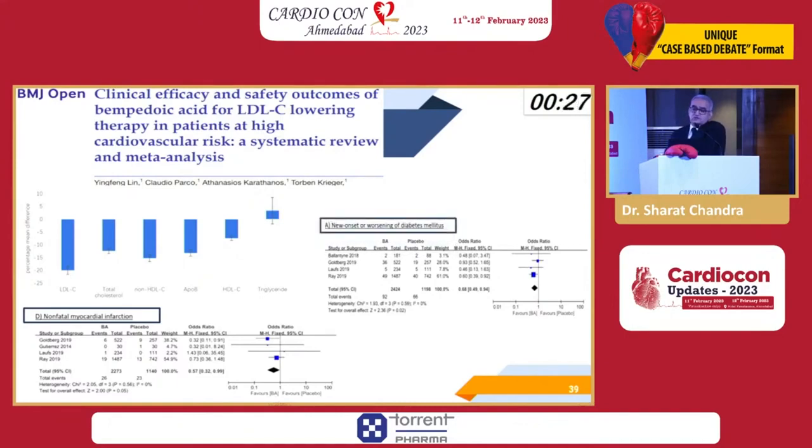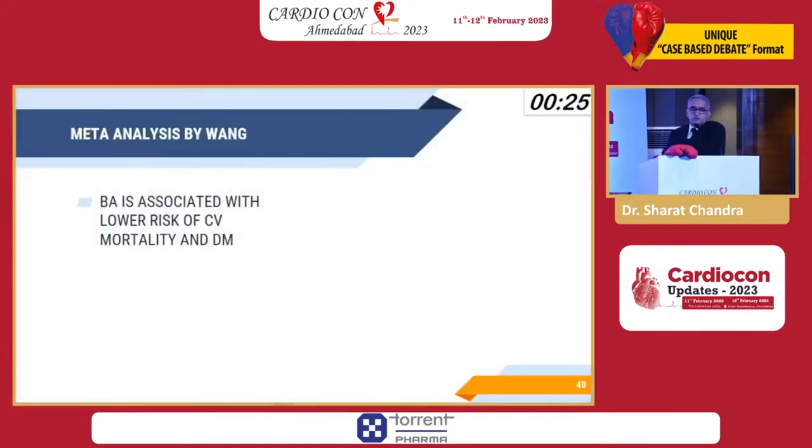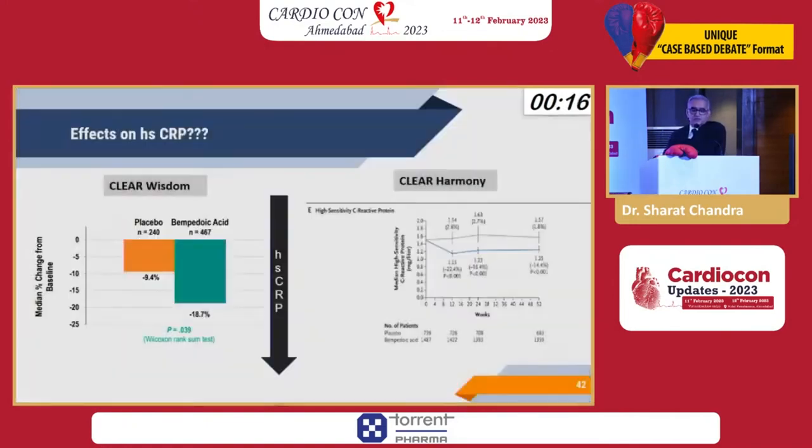A new onset or worsening diabetes also comes down. You can see here, BA. There is another meta-analysis which showed that bempedoic acid is associated with lower risk of CV mortality and diabetes mellitus.